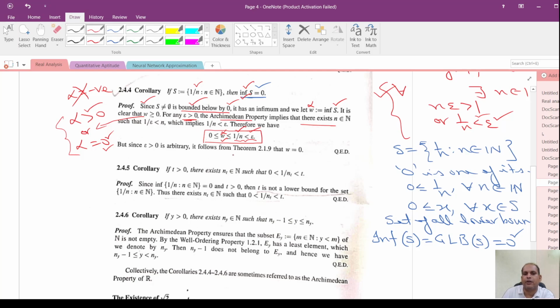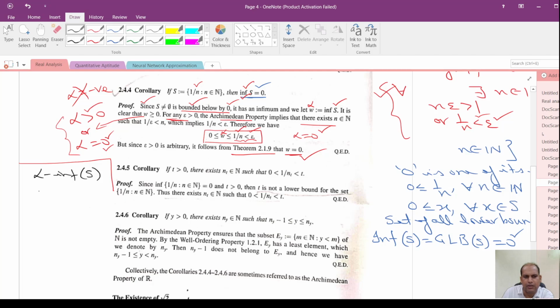Theorem 2.1.9 implies that here I can write a is less than epsilon for every epsilon greater than 0. This is the reason why alpha equal to 0 is the only possibility. So, alpha is equal to 0 here. Another reason we can use directly to counter this is that any real number greater than 0 cannot be its upper bound. Suppose we have the condition here that alpha is the infimum of the set S.